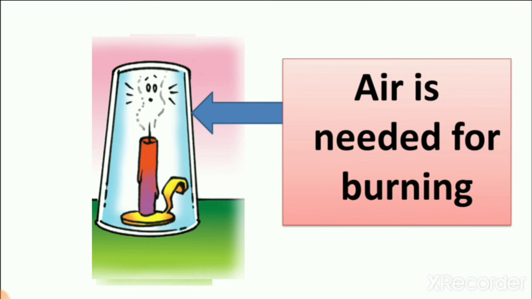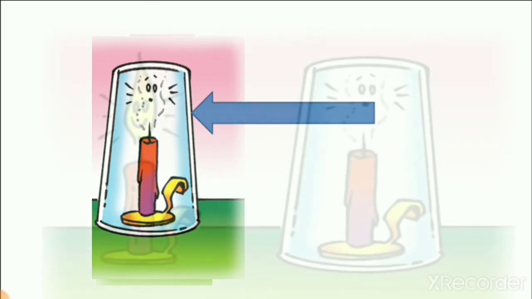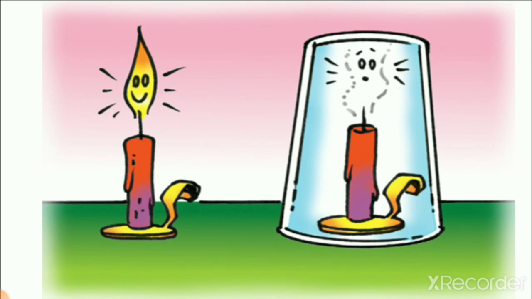The candle stops burning, right? So that's why we need air for burning. Here you can see an open candle which is burning, and you can see a second candle which is not burning. Why? Because of that glass, right? So that's why we need air for burning.